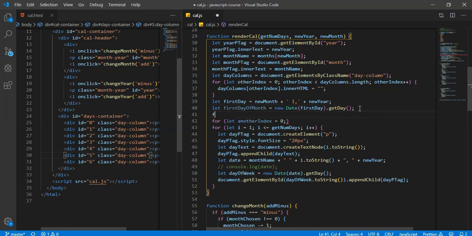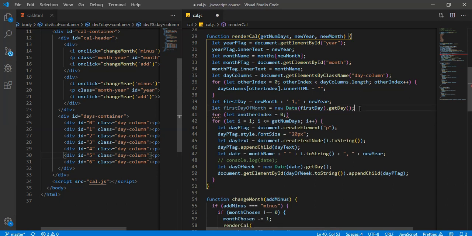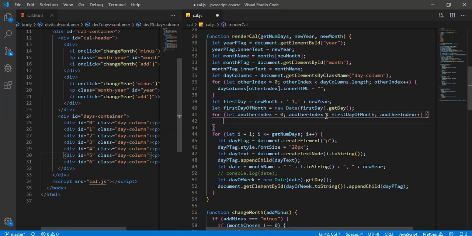So what we're going to do is one last for loop, and we actually already have it, right? So another index, and another index is going to be less than first day of month, and then another index plus plus. Okay. So this should be pretty much it. All we're going to do is kind of what we did down here and create p tags and insert them, starting at 0, just until we get to the first day of the month. So we're going to insert those p tags.